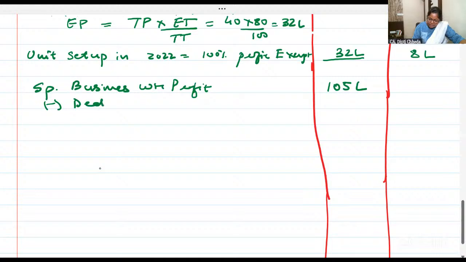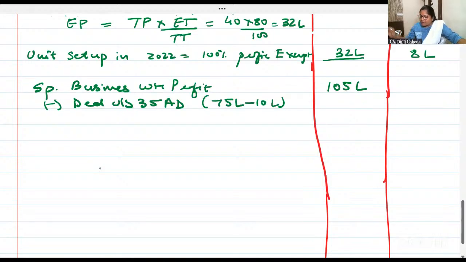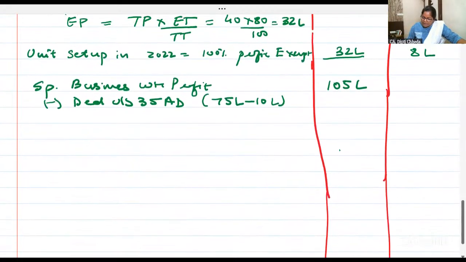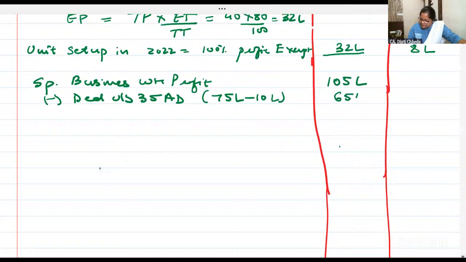And deduction under section 35AD: the 35AD deduction is 75 lakhs. But in that, building cost is 65 lakhs. Land cost is not allowed as deduction in scientific research also in 35AD. So under 35AD specified business, can you deduct the capital expenditure of the warehouse? Yes.